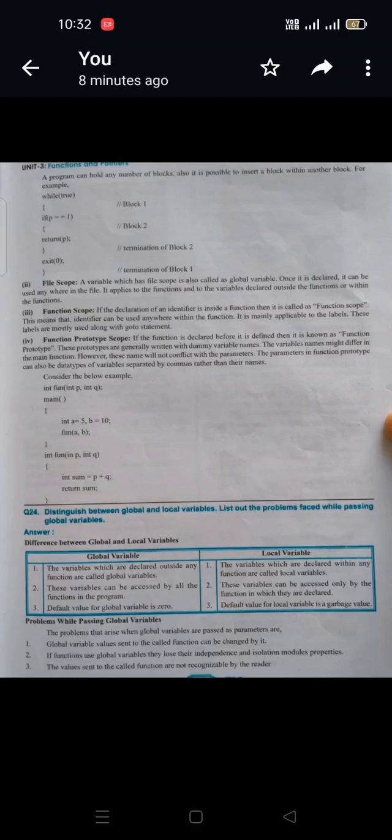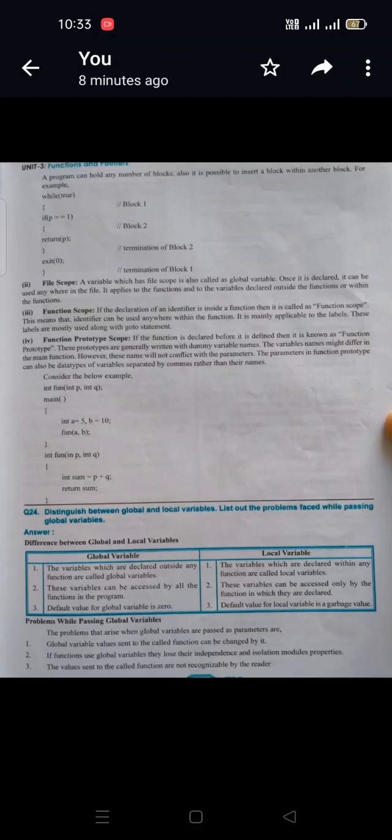We cannot analyze that. Okay, so what are the problems with using global variables? Global variable values sent to the called function can be changed by it. Actually, when you declare global variables, sometimes it is useless, because the function which uses it can change it. So if functions use global variables, they lose their independence and isolation module property.